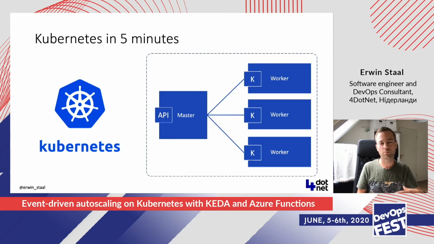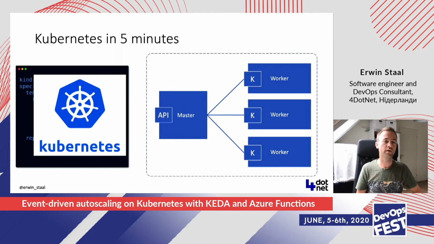Kubernetes consists of two main items. It's the master and it's the workers. The workers are responsible for running your workload. They will run your actual containers, and they will mostly run on a virtual machine, for example. But it could be bare metal as well. And the master is responsible for making sure that what you want it to run, it actually gets run. So if you tell it to run a particular application, the master is responsible for making sure that that will happen and to install it on any of the workers. And it's also the master you talk to if you want to deploy an application.